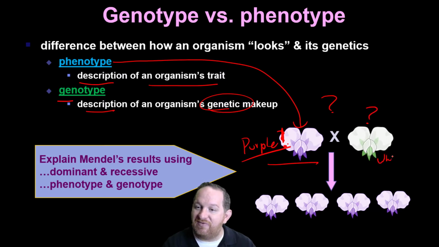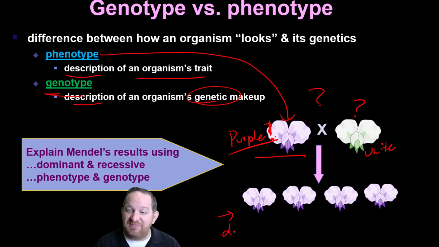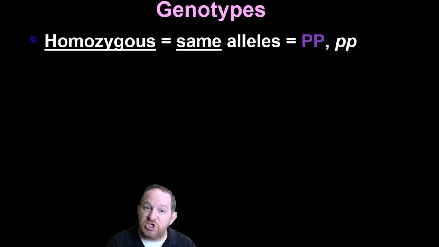Oh, white flower. Now the genotype is a little more difficult. That's going to be the genes. So in this case, because purple, when crossed with white, made all purple, we're going to say that these must have some dominant alleles. These must have some recessive alleles. So we'll get into the genotype and give you the specifics of how we say this in a moment. Okay, so let's look a little deeper at genotypes.